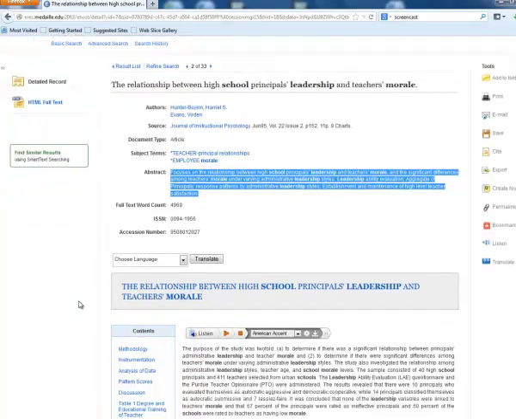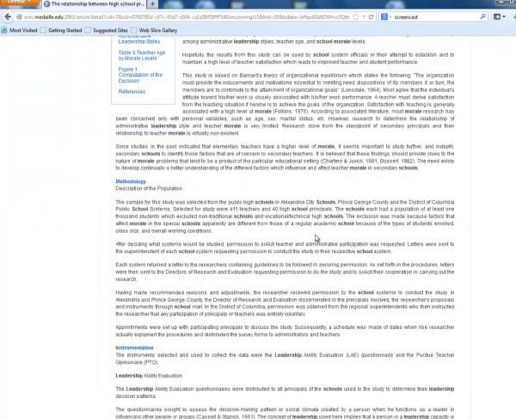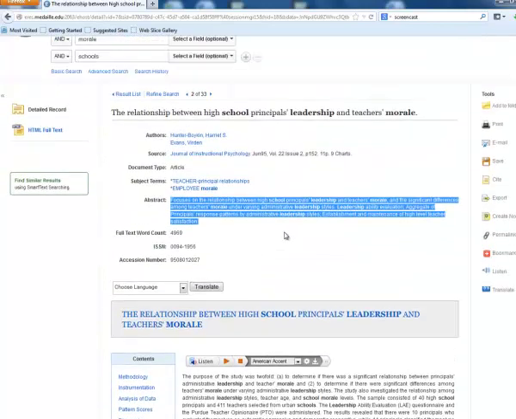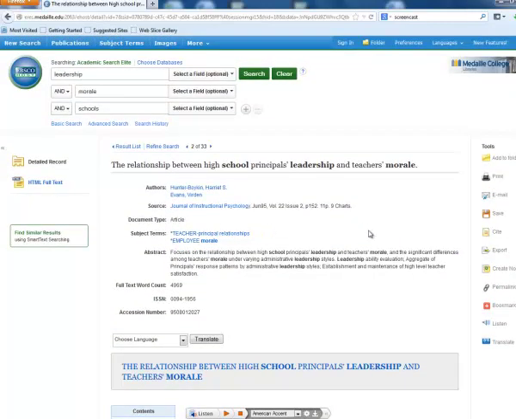And on this one, as you scroll down, you can see the full article here. Some of the other articles would be PDF. You can click on the PDF and read the article that way as well. Again, you can save it. You can email it to yourself. There is a citation button here. It does work. Just be careful when you're using that. It doesn't always work perfectly.